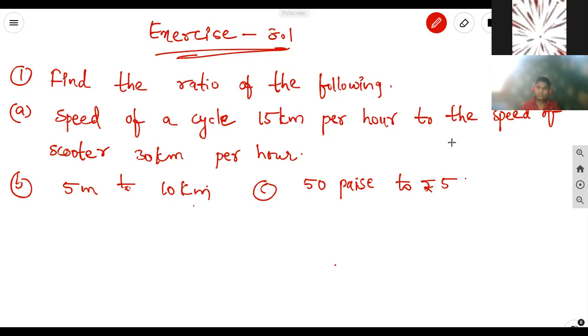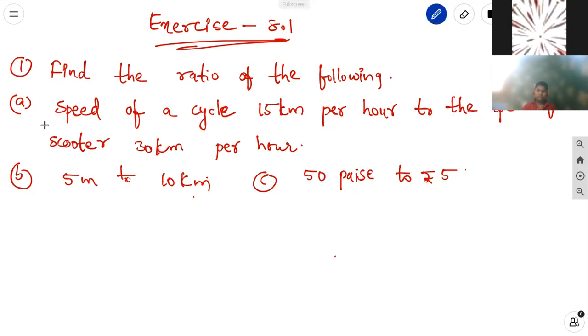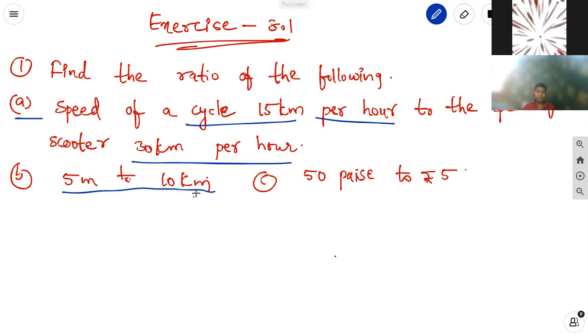Let us discuss a topic, comparing quantities. In that, the first exercise is 8.1. The first problem: find the ratio of the following. First, the speed of the cycle, 15 km per hour, to the speed of the scooter, 30 km per hour. The second one, 5 meter to 10 km. Third one, 50 paise to 5 rupees.